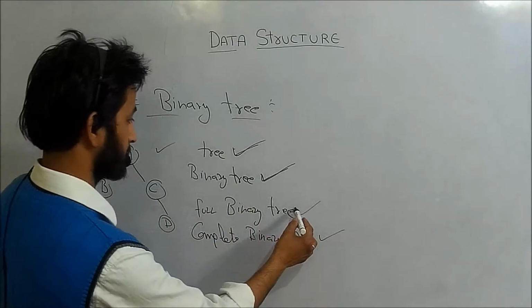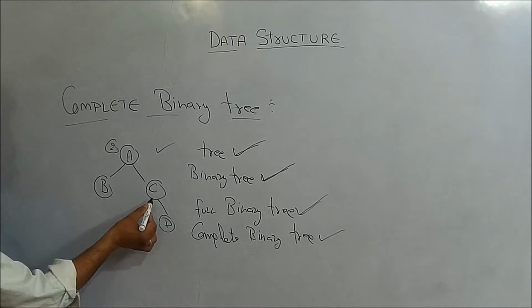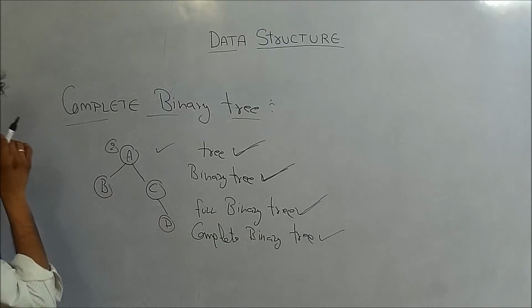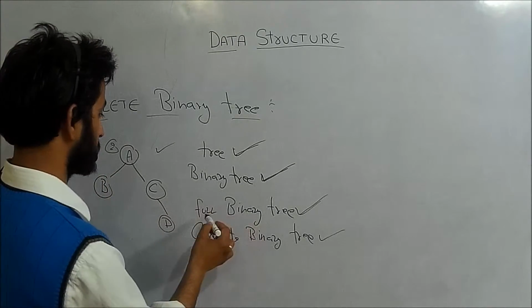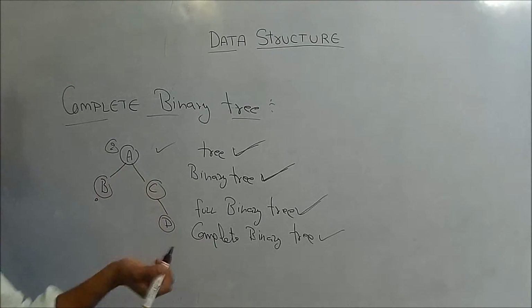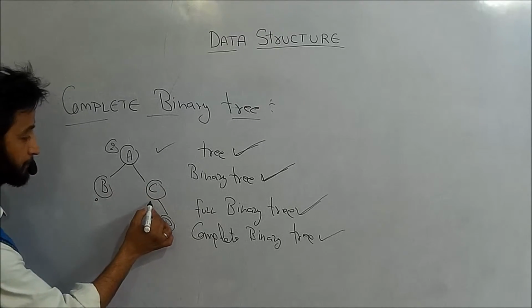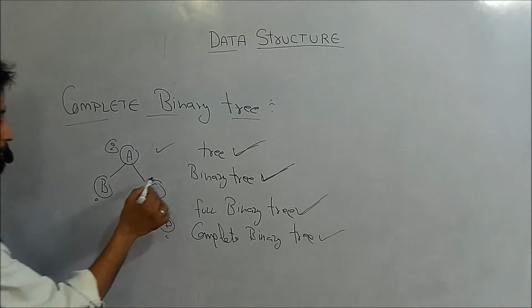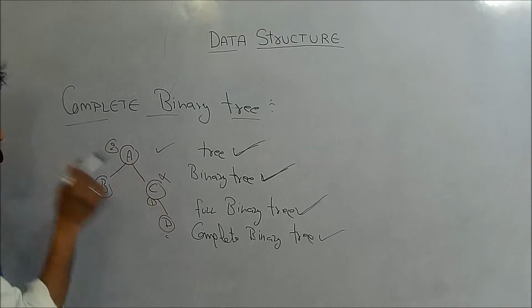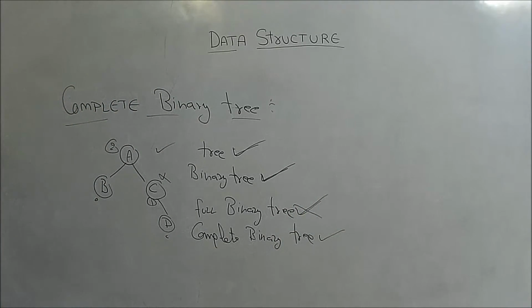But this is not a full binary tree, because B has 0 elements, that is okay, A has 2 elements, that is also okay, D has 0 elements, that is also okay, but C has 1 element. So here it does not follow the property of a full binary tree, and it is not okay.